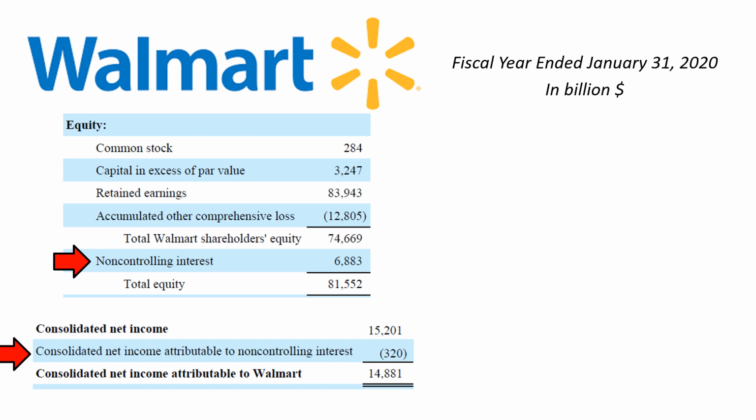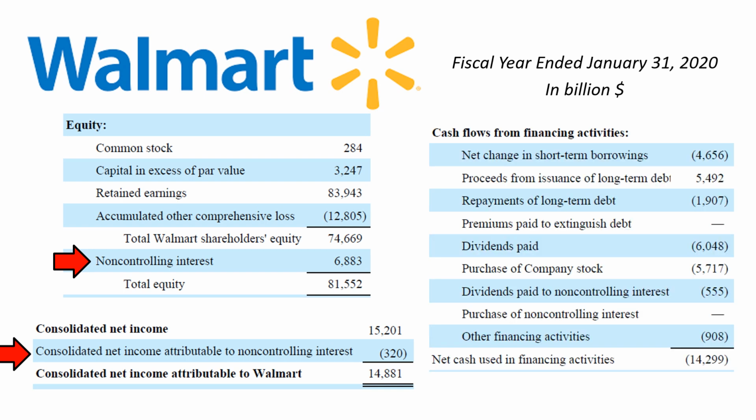This amount is deducted from the consolidated net income in order to report what is the consolidated net income attributable to Walmart. And in the cash flow statement section, cash flows from financing activities, $555 million of dividends were paid during the year to non-controlling interests. This is a cash outflow.